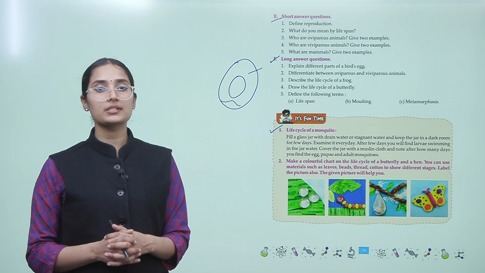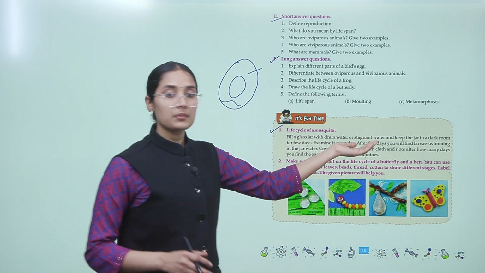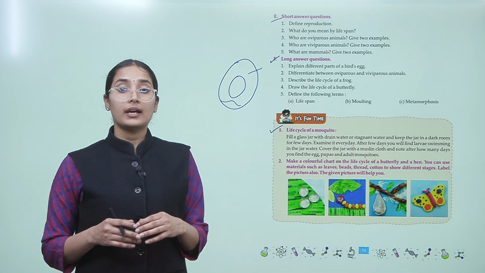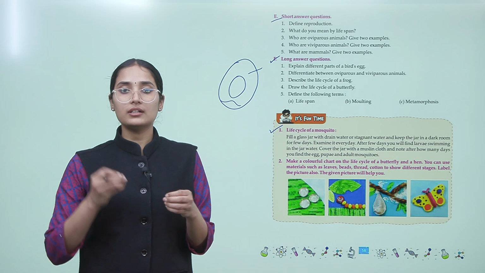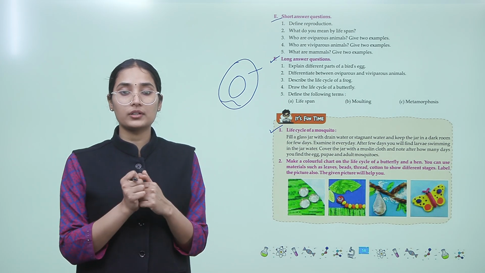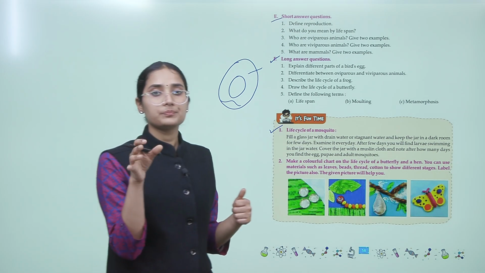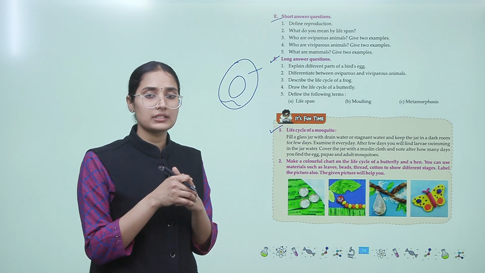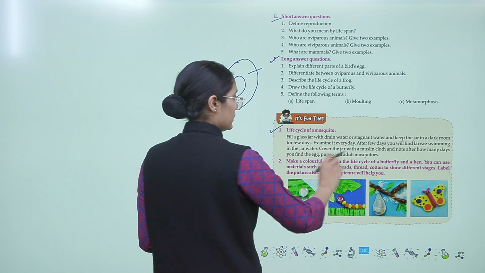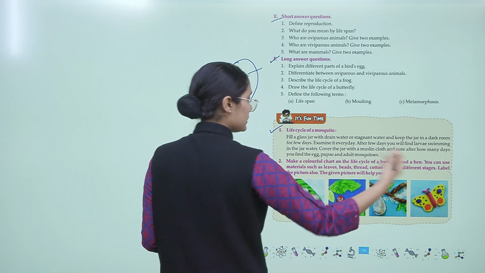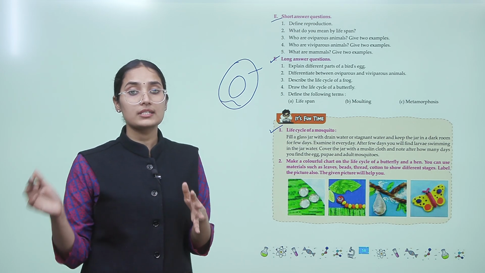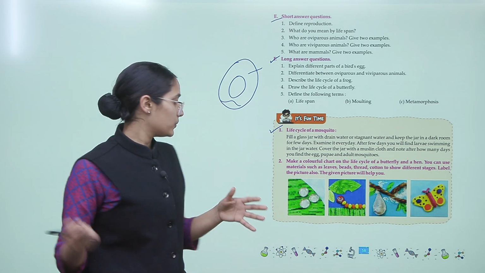So, what you have to do is take dirty water, maybe some stagnant water, keep it in a jar in a dark room, and then after some days you will see the mosquito larvae swimming in the jar water. Observe it, right? Cover the jar with the muslin cloth, but observe all the cycles and see how this process takes place and how each step takes time, right?